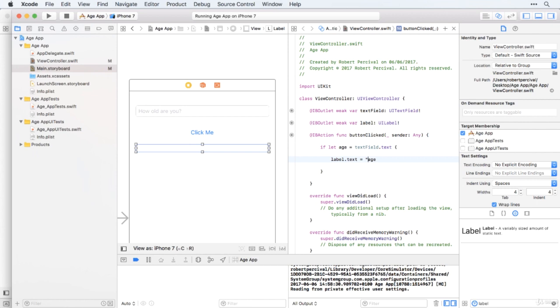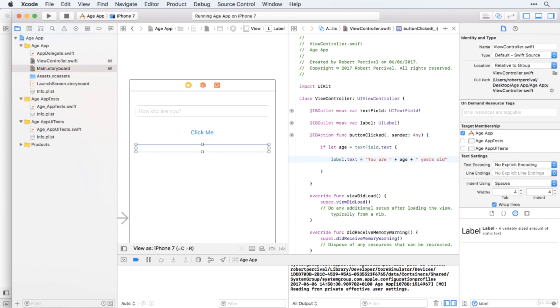Okay, so we start with you are. Don't forget the space. And then the plus symbol to connect that with their age. And then this is the slight difference from what we did before. We want to put some text at the end of that. So we use another plus. Don't forget the other space.